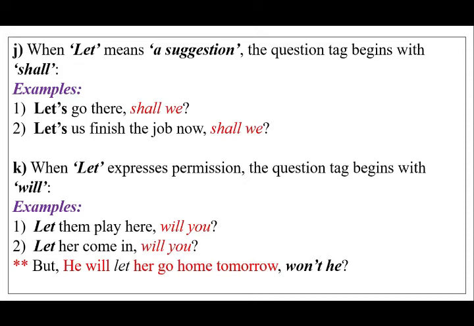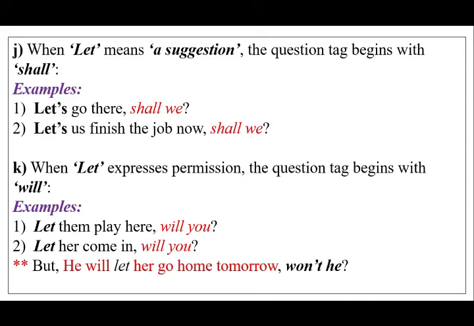Let us finish the job now. Shall we? Now look at the subject of the question tags. In both the cases, we. Why? Because when you say let's go there or let us go there, that means you are among the first persons.